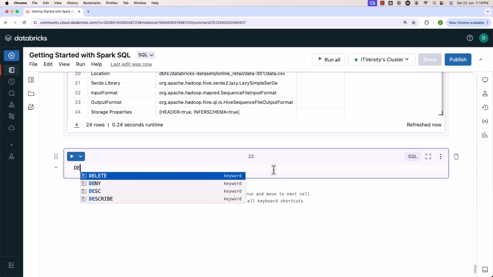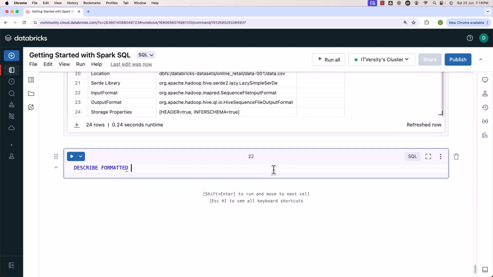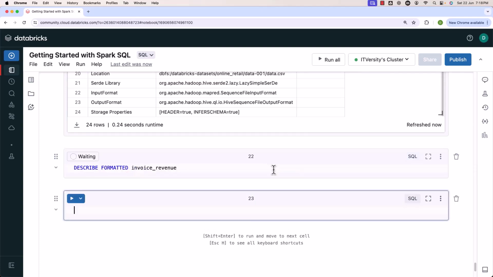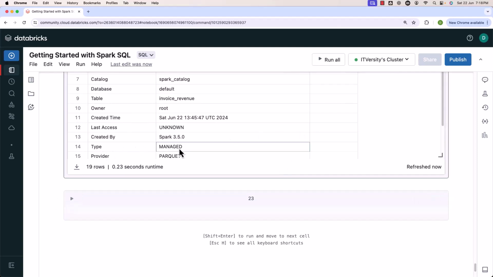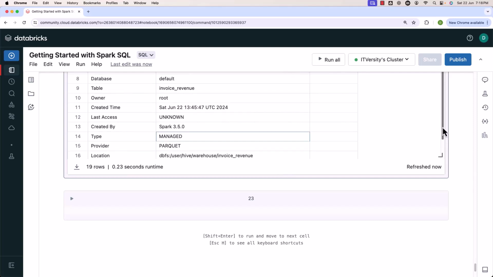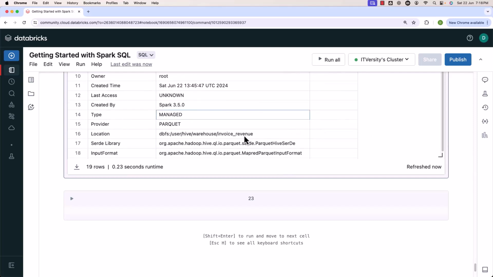Let me actually say describe formatted, then the table name, which is invoice revenue. If you look at the outcome, if you go to type, you will see managed. In case you want to review the location, you can scroll down further. You can see the location here.